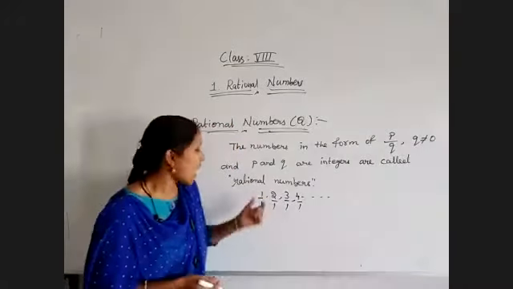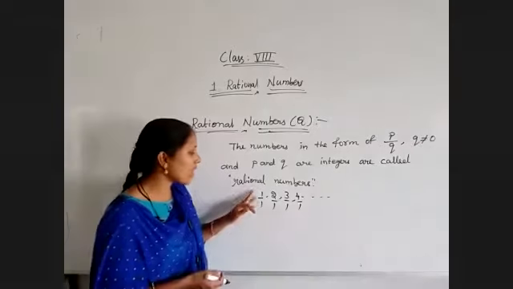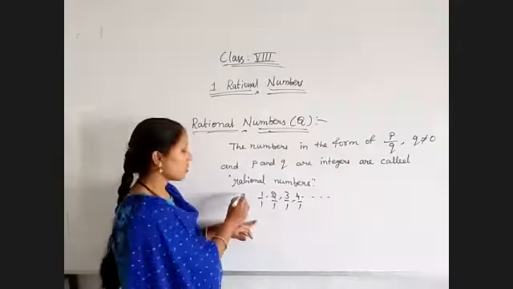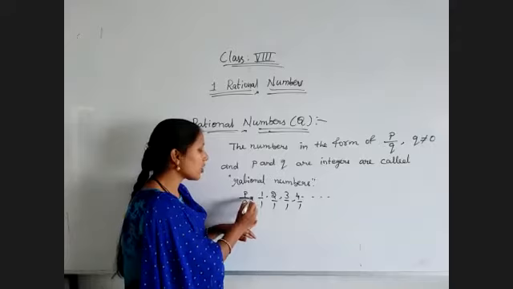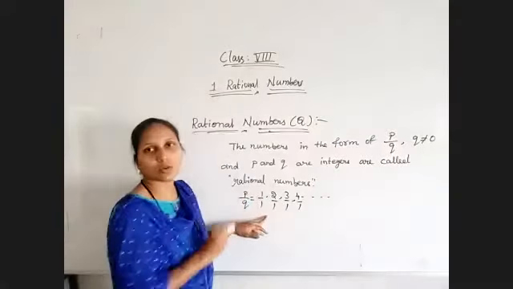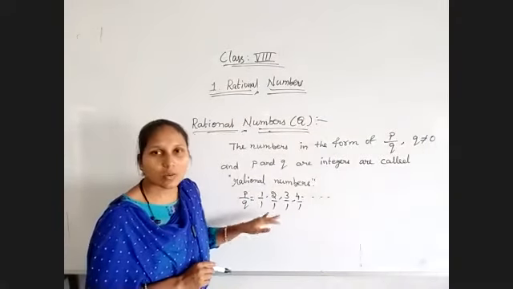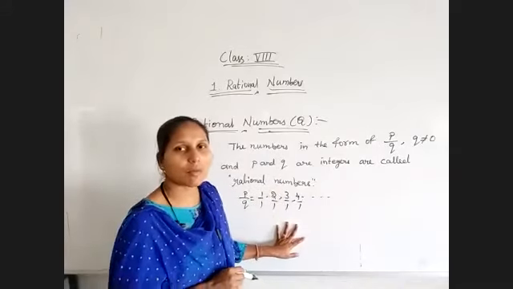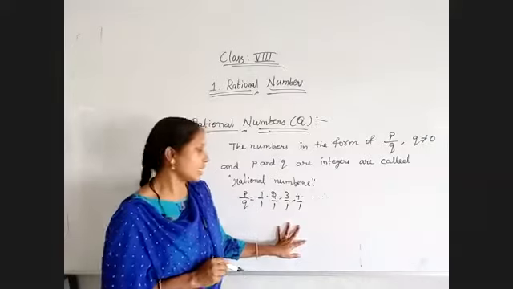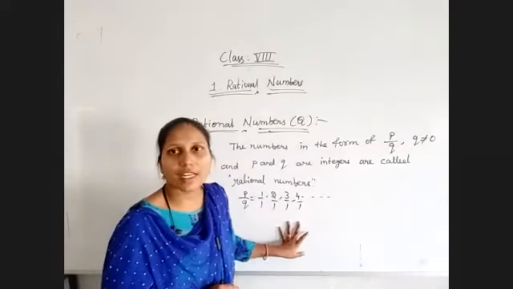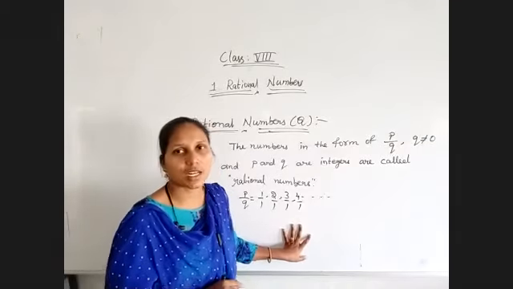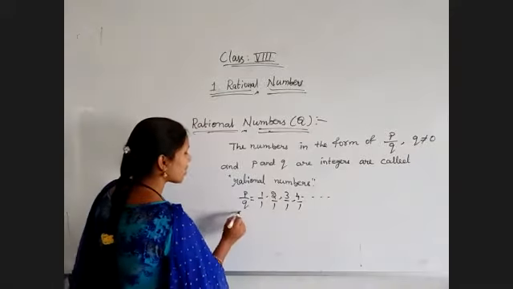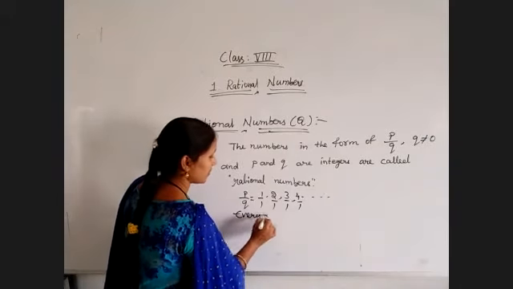That means all those numbers are in the form of P by Q, where the Q value is equal to 1, not equal to 0. Q is 1 for natural numbers. All the natural numbers are in the form of P by Q. That means every natural number is a rational number.